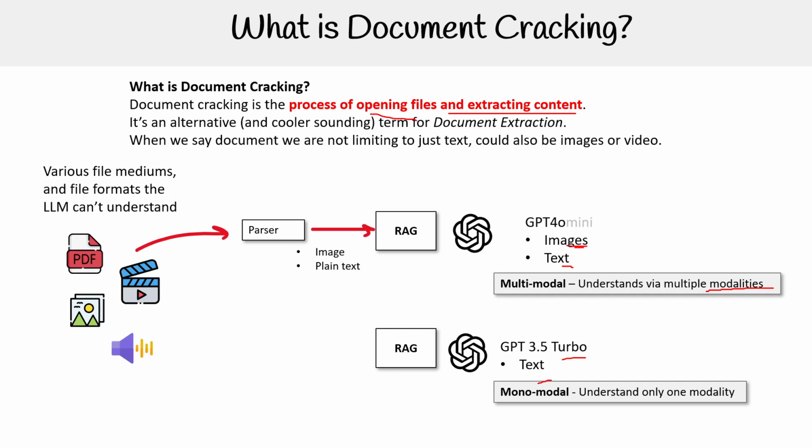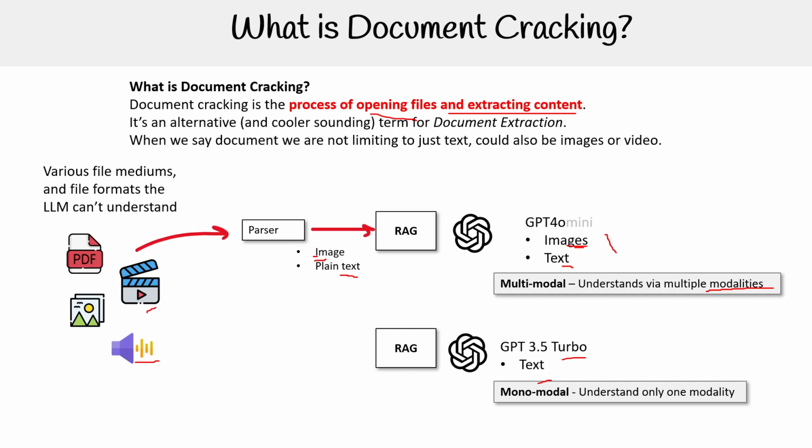So let's say it takes images, but it doesn't take a particular type of image, right? So we could pass it to the parser, and it will turn it into an image that it's going to understand. Same with audio, same with video, right? And if it's audio, maybe we don't have audio over here. It doesn't understand audio, but we could turn that audio into an image representation of its waveform, or we could turn it into some kind of plain text format. Maybe it's notes or other things like that. Okay, so just understand that it's going to turn into a format that it can interpret.